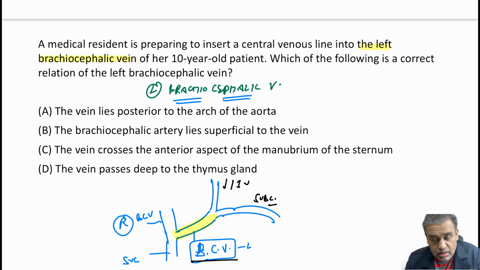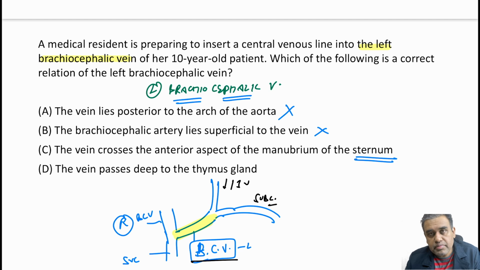Now, where would the resident try to find this vein? Will the vein lie posterior to the arch of aorta? Do you think so? Is the arch of aorta more superficial? Answer is no. Arch of aorta is deep to the vein. The brachiocephalic artery lies, see, artery will lie mostly deep to the vein. The vein crosses the anterior aspect of the manubrium of sternum.